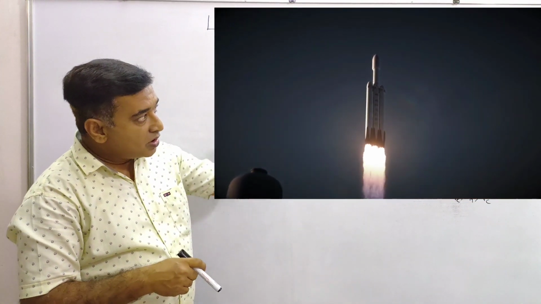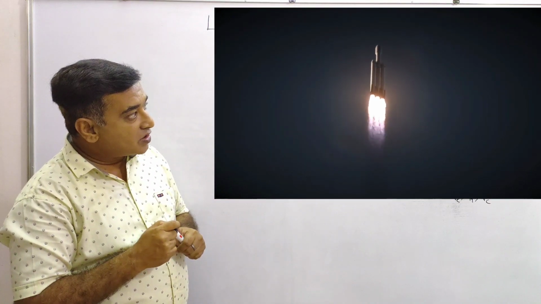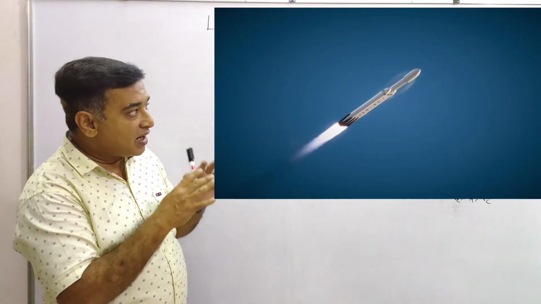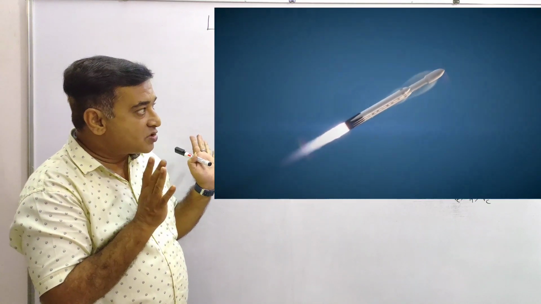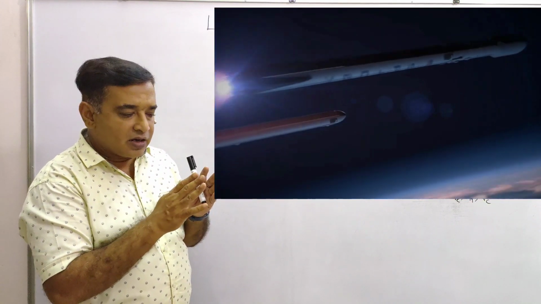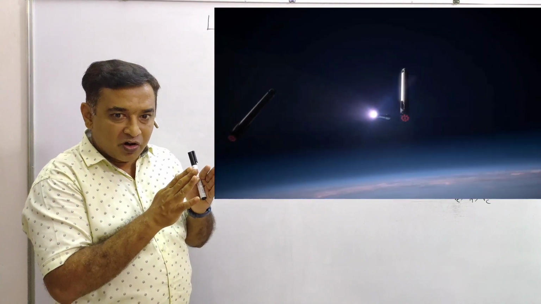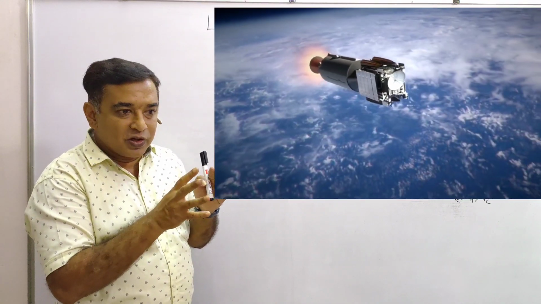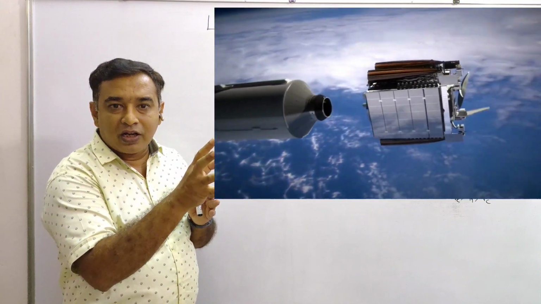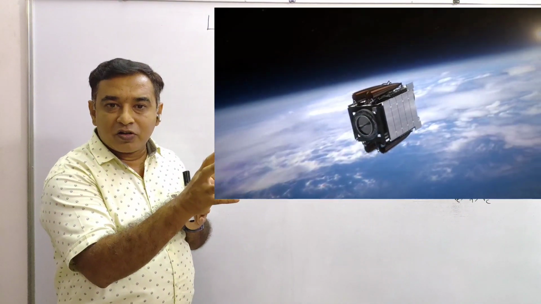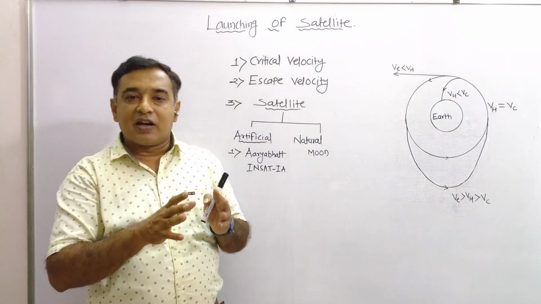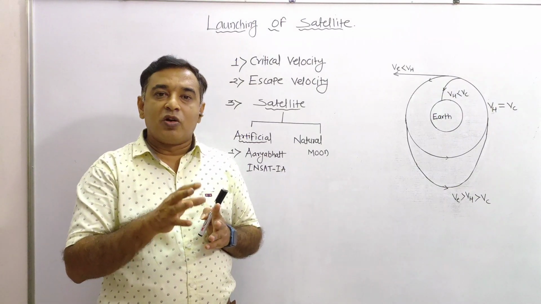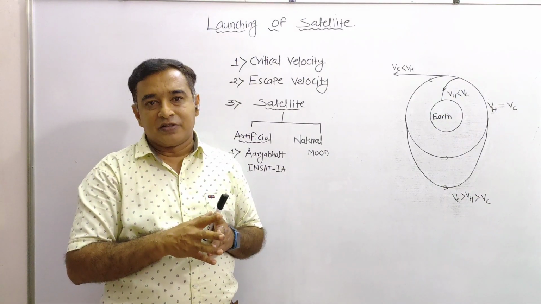Initially it will get launched into space with a desired velocity at a desired height. After reaching the desired height, the first stage rocket is detached, and slowly the rocket is turned to 90 degrees with the help of the second stage rocket. The tip of the rocket is opened, and slowly the satellite comes out, goes to a particular orbit and sets at that place. This is nothing but the launching of a satellite.